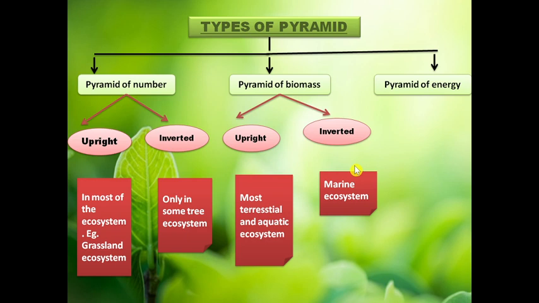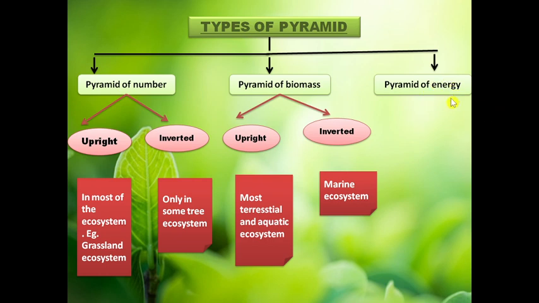As we have seen in the last lectures, energy flow is always unidirectional and in a proper systematic manner. So the pyramid of energy always flows from the lower level to the upper level in a systematic order.